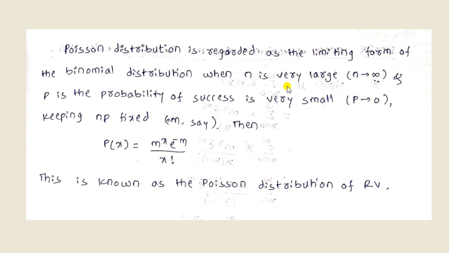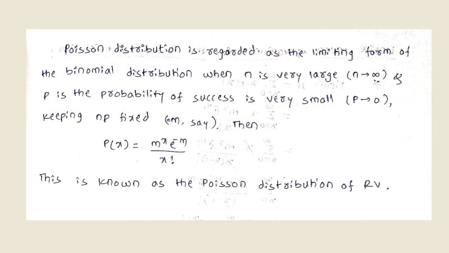Then the Poisson distribution is given by P of X equal to m raised to x, e to the power minus m, whole divided by x factorial. Here m denotes the mean and its formula is m equal to np. So this formula is called Poisson distribution.